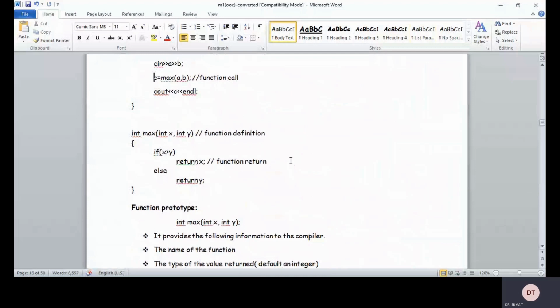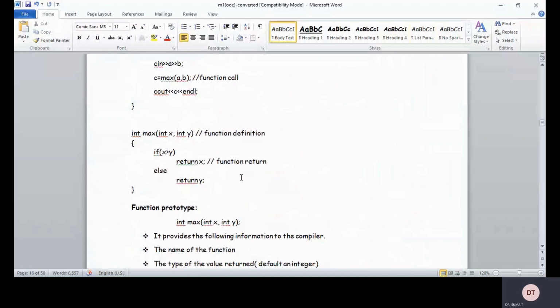Okay, that is about your function prototype. And one more very important thing you must remember is that your function declaration or the prototype ends with a semicolon, and your function definition does not end with a semicolon, right? And the function call also ends with a semicolon, except the function definition, which does not end with a semicolon, right? A semicolon indicates the end of the statement.